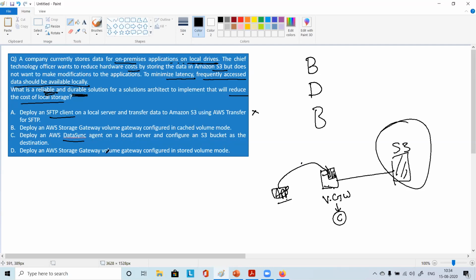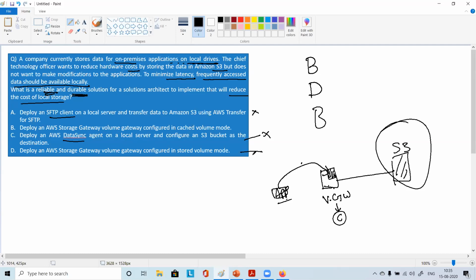So from there, using DataSync, you can synchronize the data and migrate the data to S3. But here you have to keep the data locally again, and there is no choice of getting low latency. So this is also not looking good so far.